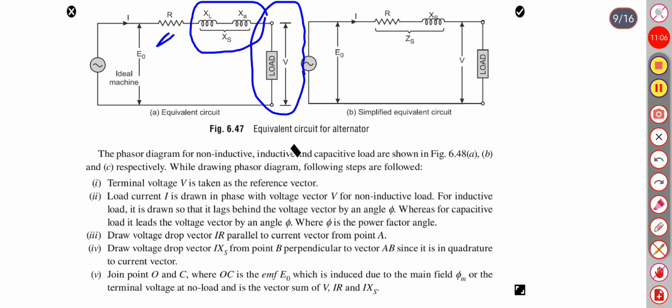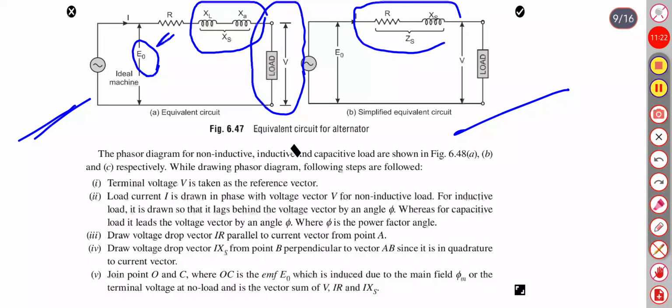This is the armature resistance, and this is the E0 EMF induced in the armature. So this is the ideal machine, and this is the simplified equivalent circuit in which ZS is taken together as R plus jXS.